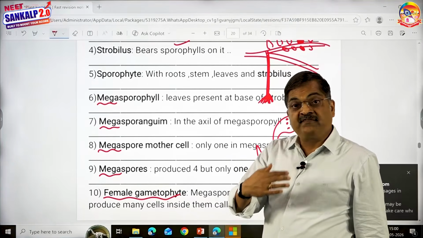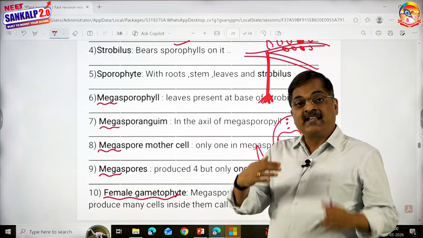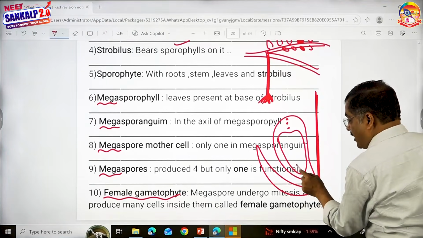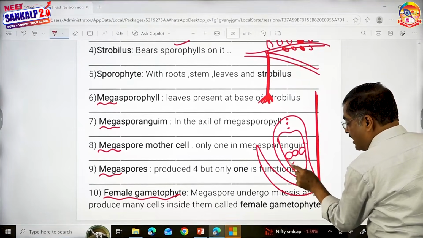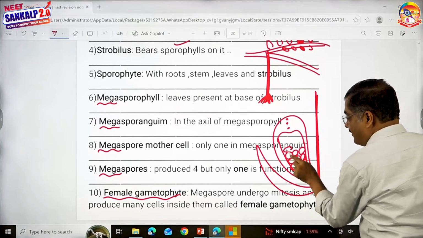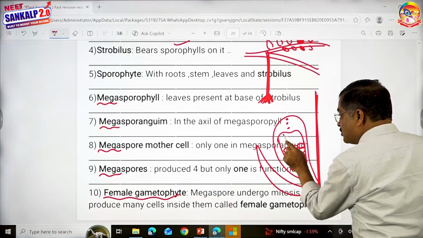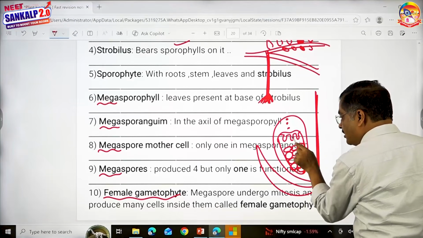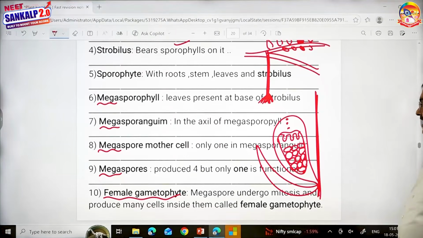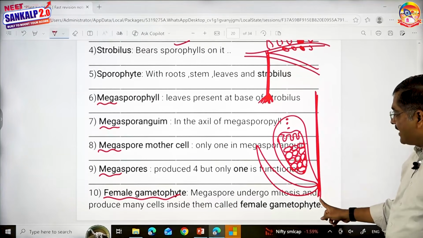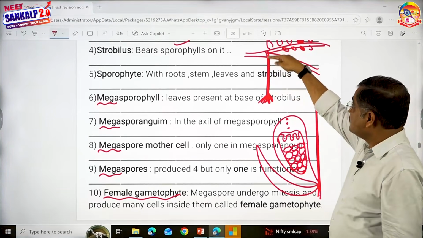What will happen to this functional megaspore? This megaspore undergoes many mitotic divisions and develops into many cells. Few cells on the top transform into gametangium with an egg cell. Look here, I make it more simple. This is the strobilus. Sporophyte will have strobilus.